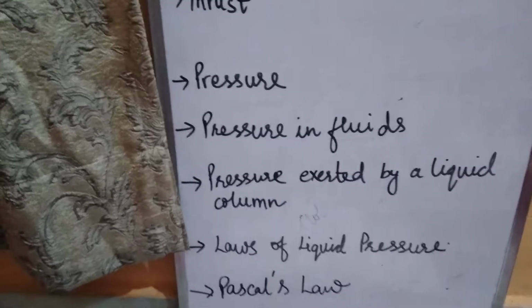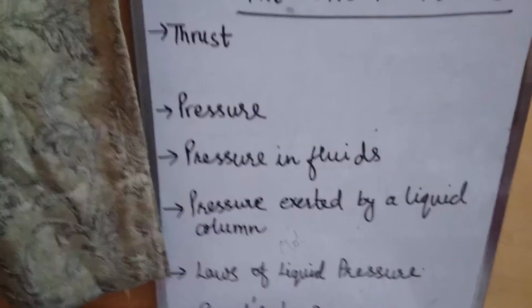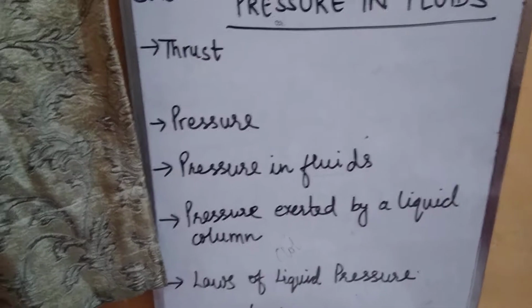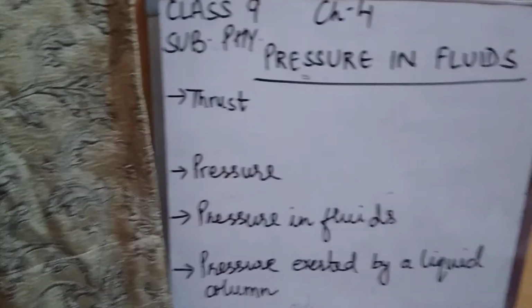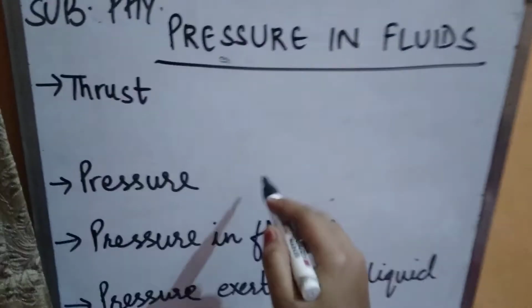Pressure is a scalar quantity. Always remember, pressure is a scalar quantity while thrust is a vector quantity. Now the unit of pressure: you can easily write the unit of pressure. I already explained how you can write it. You don't have to learn everything, you can derive it also.